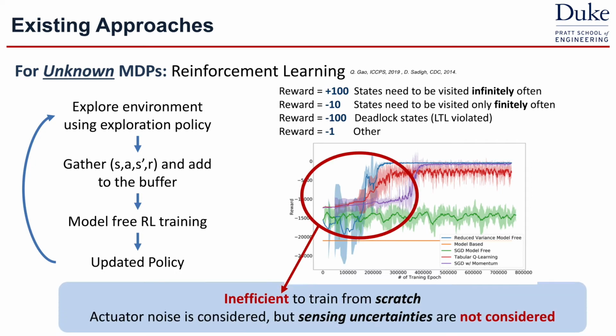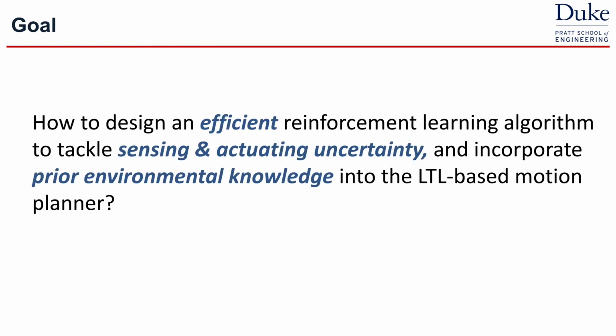But the problem with this is that the training is inefficient during the early stage. And also, the actuator noise is considered, but sometimes the sensing uncertainties are not considered. So our goal is to design an efficient reinforcement learning algorithm to tackle sensing and actuation noise at the same time and try to incorporate previous environmental knowledge into training as much as possible.